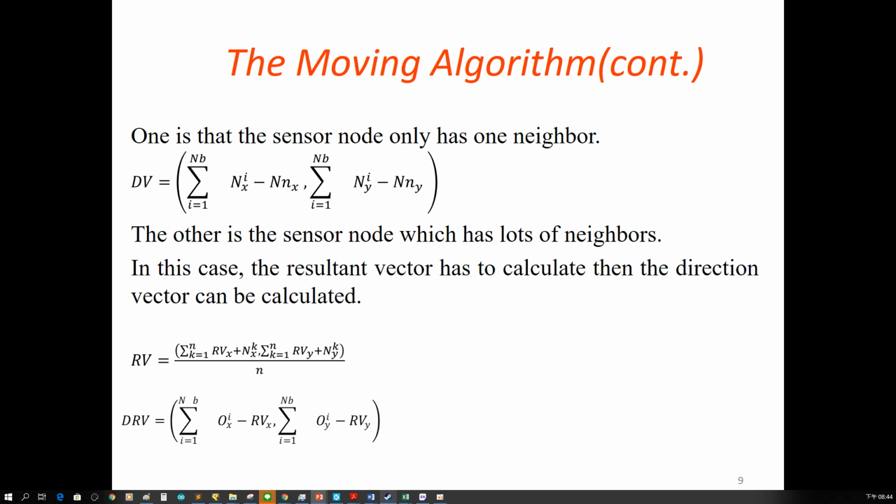Then we will get a vector with the direction. And the other is that the sensor node has lots of neighbors. In this case, each neighbor's position is summed to get the resultant vector as in the equation. Then we can use the resultant vector to calculate the vector with the direction.